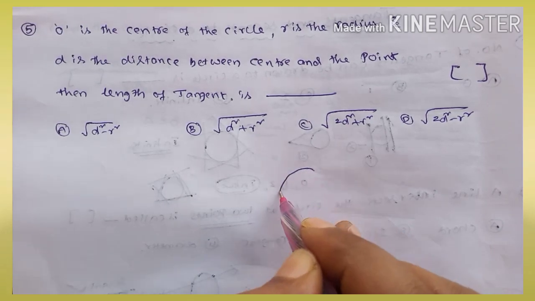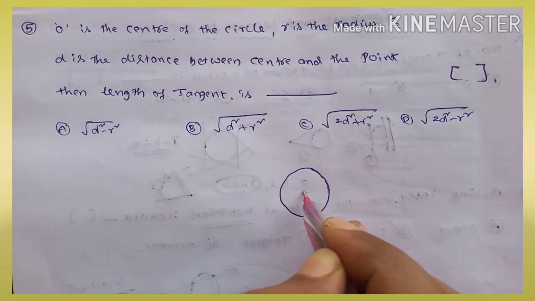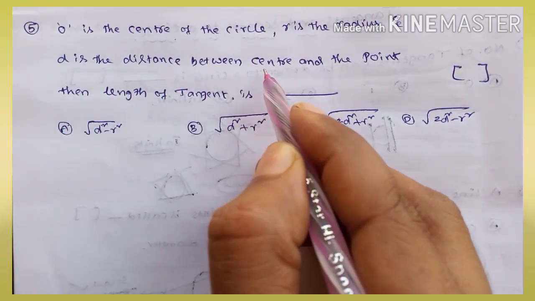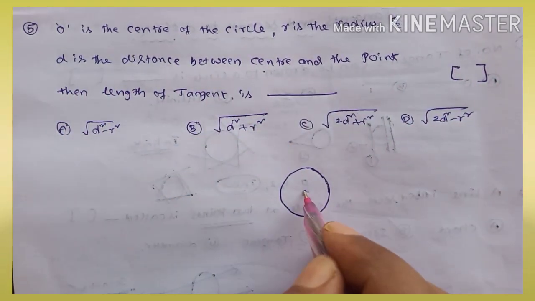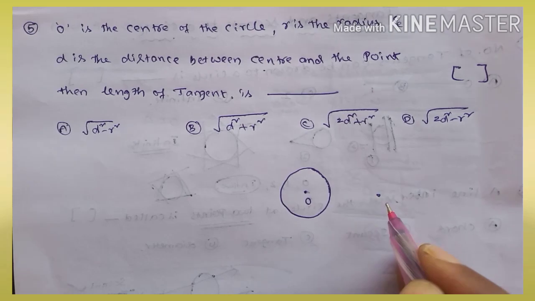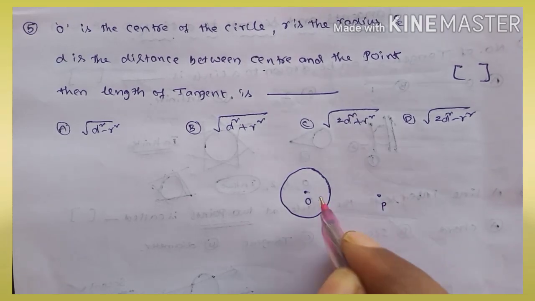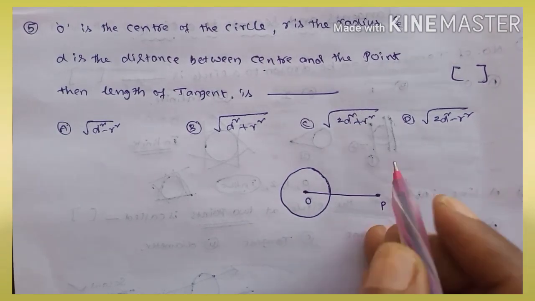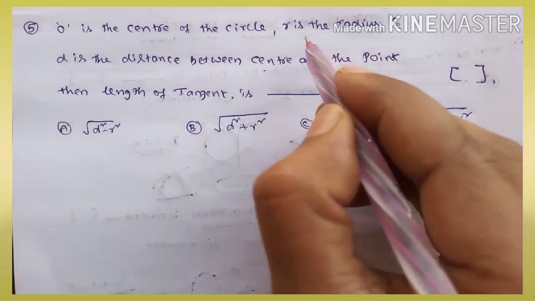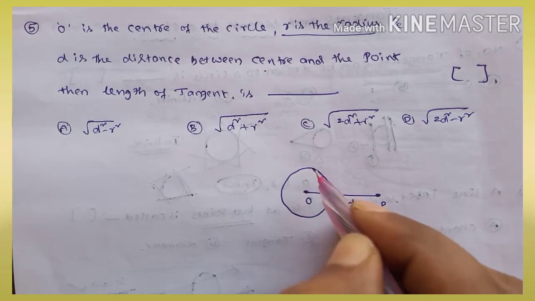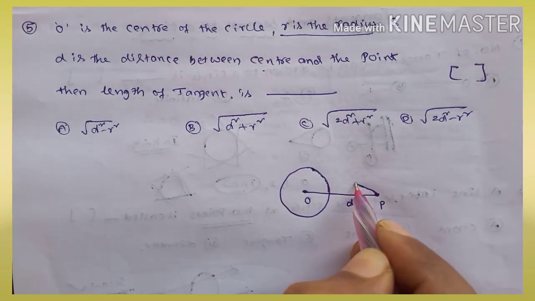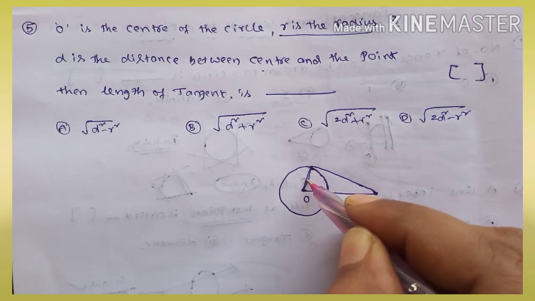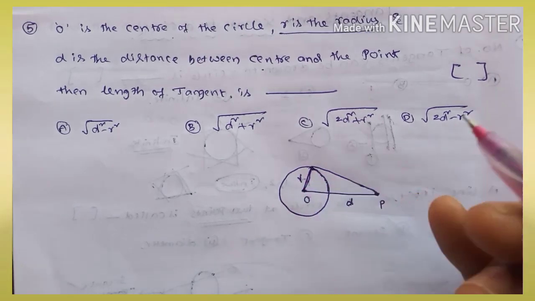Let's draw a circle with center O. D is the distance between the center and an external point, suppose P. This distance between the center and the point is called D, and the radius is R. From this point I am drawing one tangent, and at the point of tangency I am drawing a radius. We know this radius is equal to R.